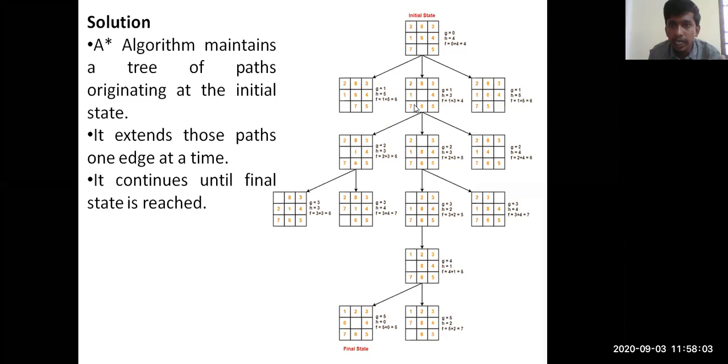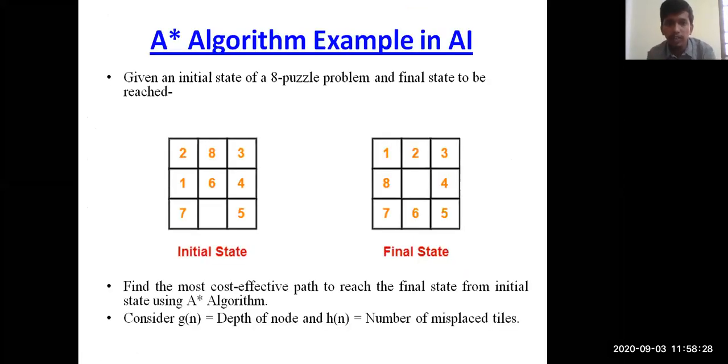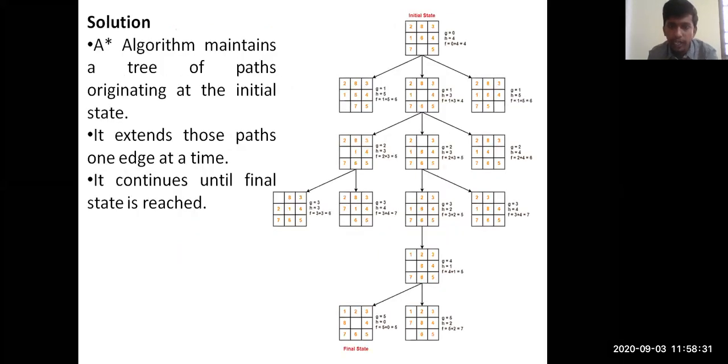So initially at depth 0, you have 4 tiles which have been misplaced. Coming to depth 1, because we came to the next node, g is equal to 1, that is the depth, and h is equal to 5. Once I applied the right move, that is moving 7 from the last node to the right, it is misplaced again, because initially 7 is at the correct position, and if you move the 7 to the next position, it is misplaced. That's why h is equal to 5.